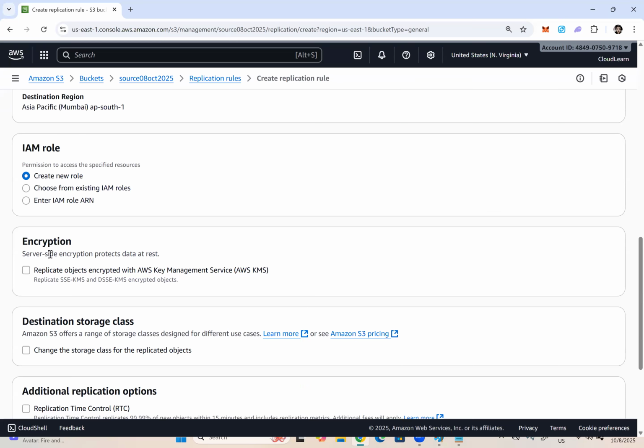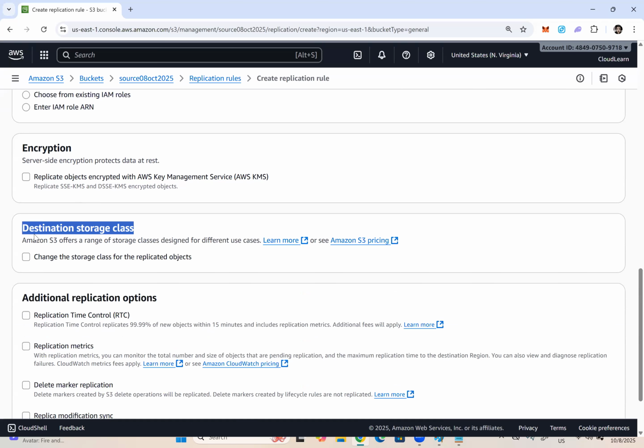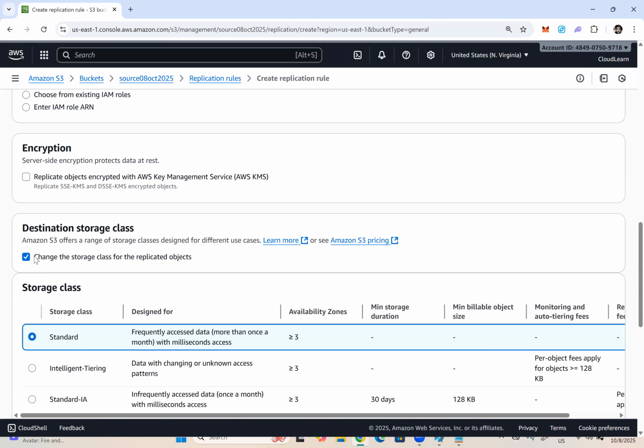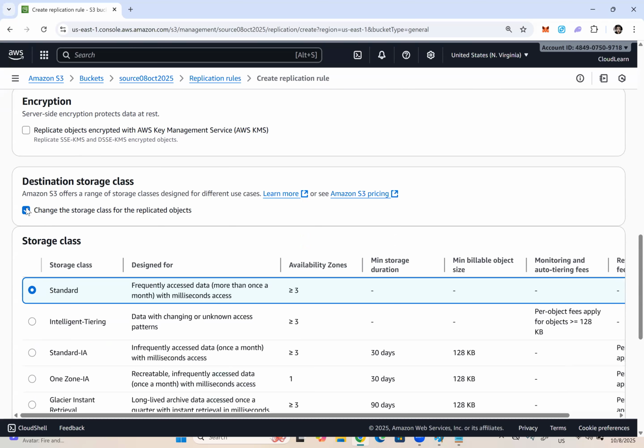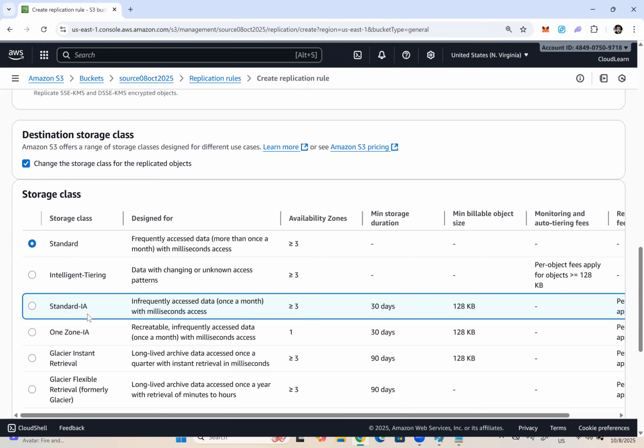And while it is replicating, if you want, you can enable encryption. We will discuss that encryption also. Destination storage class. If you want to change the storage class of the objects in the destination bucket, you can select this checkbox and you can choose the destination storage class also.